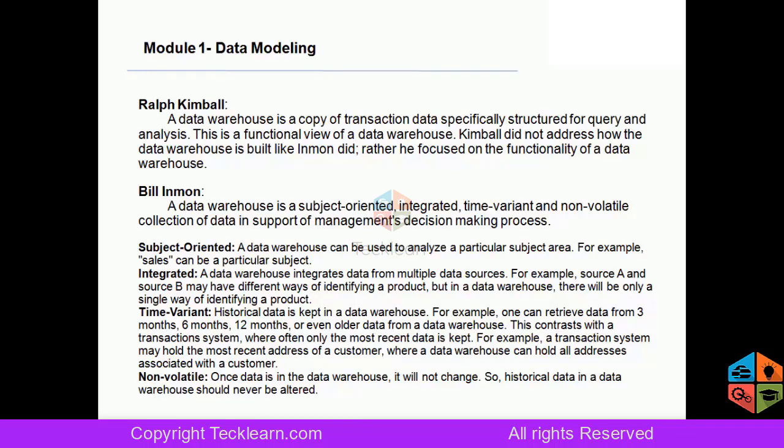Ralph Kimball is the father of data warehousing or data modeling. This is the guy who has given the classic definition for data warehousing. What did he say? A data warehouse is a copy of transactional data specifically structured for query and analysis. So data modeling or data warehousing is always done on top of transactional data, right?